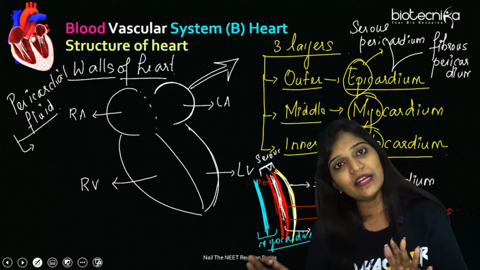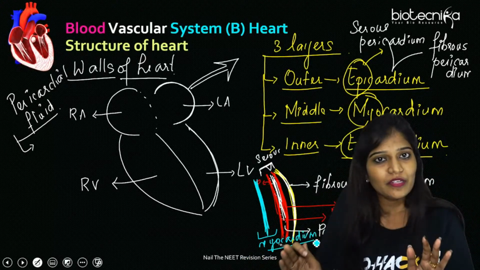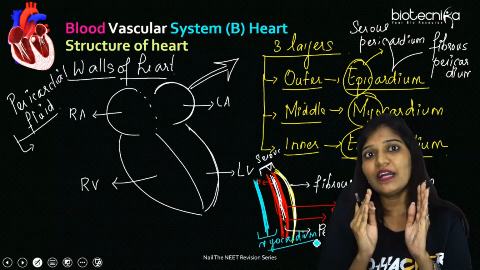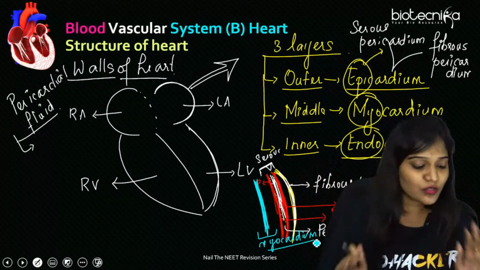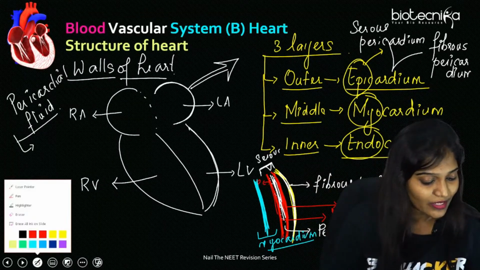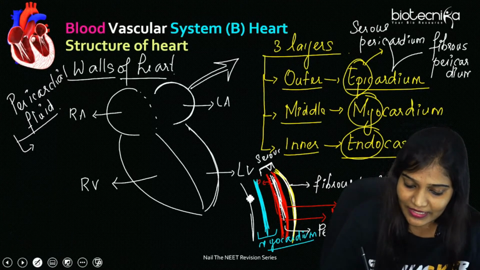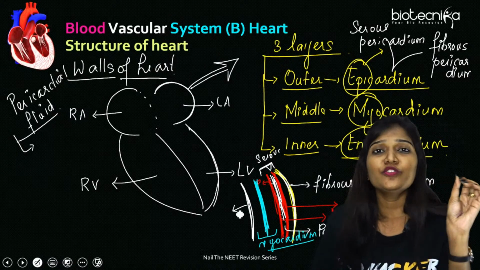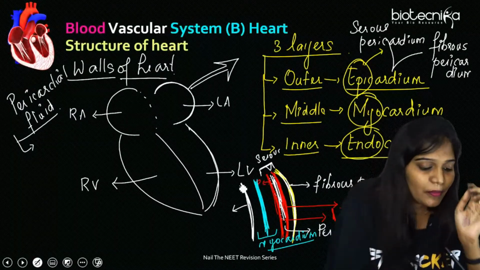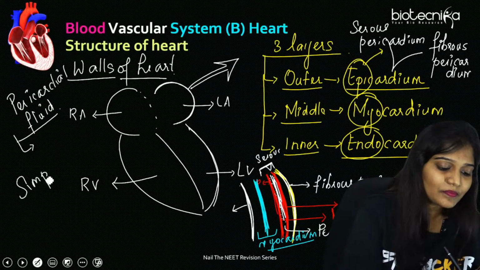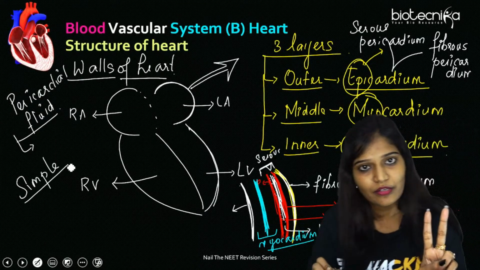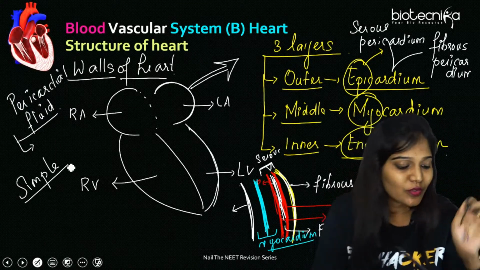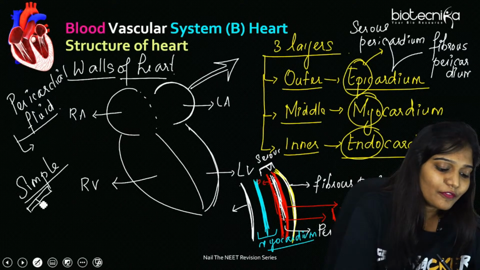So the outer one is pericardium, which is the normal fibrous one, and the inner one is going to be cardiac muscle. And the innermost one is going to be endocardium. So let's write endocardium. This is the innermost one, and this is made up of simple squamous epithelium. Simple means one layer. Squamous means flat. So they are made up of only one layer of flat cells.